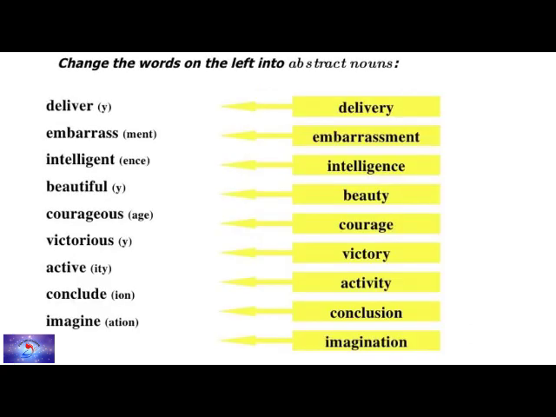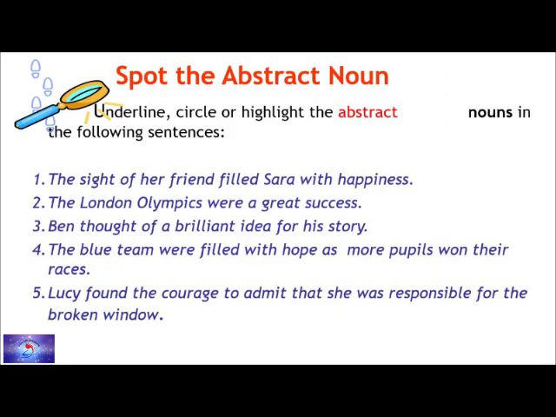You have got the answer here. It's delivery, embarrassment, intelligence, beauty, courage, victory, activity, conclusion, imagination. So adding Y to deliver becomes delivery. In the same way, you have converted these words into abstract nouns. Hope you understood this. Underline, circle or highlight the abstract nouns in the following sentences.